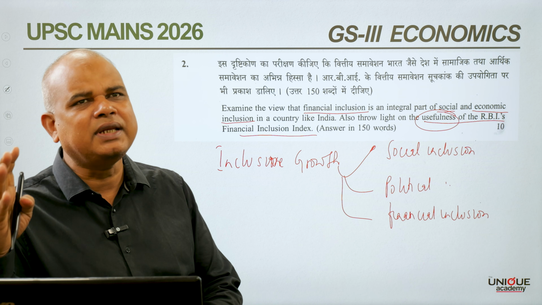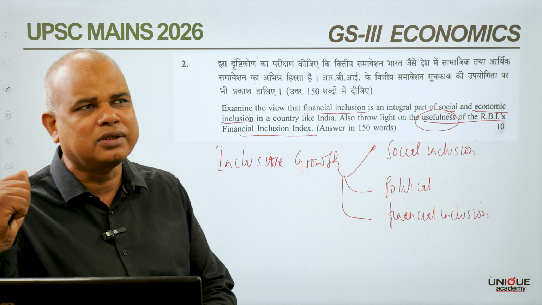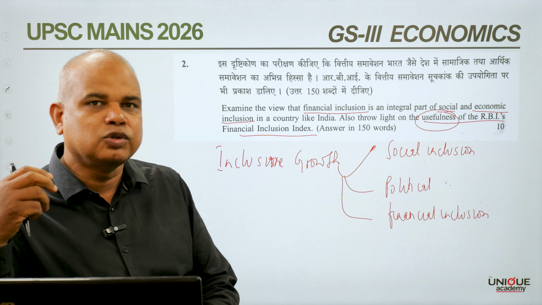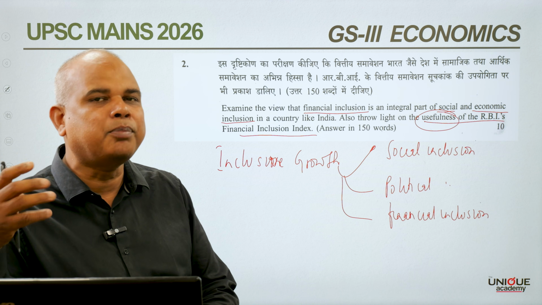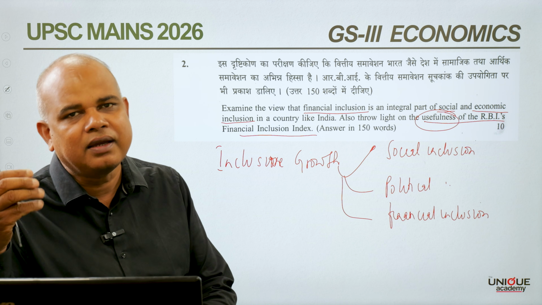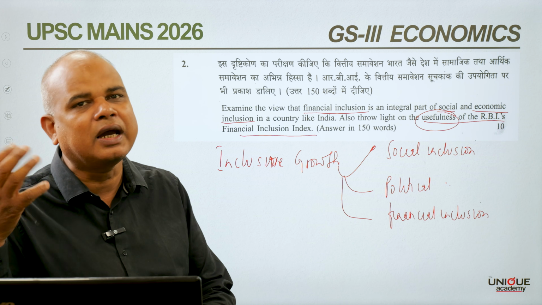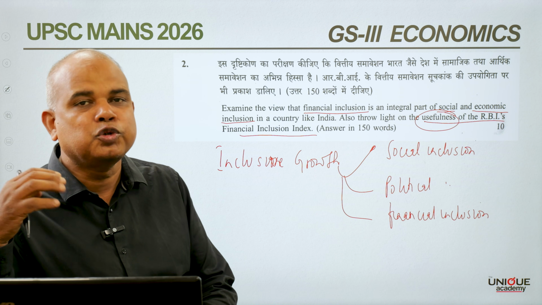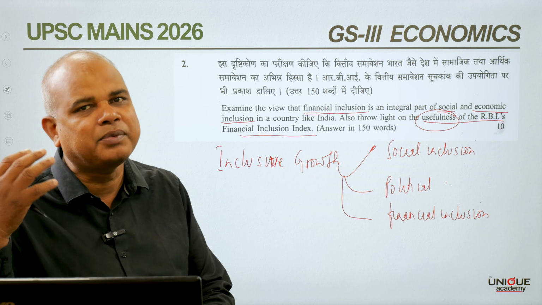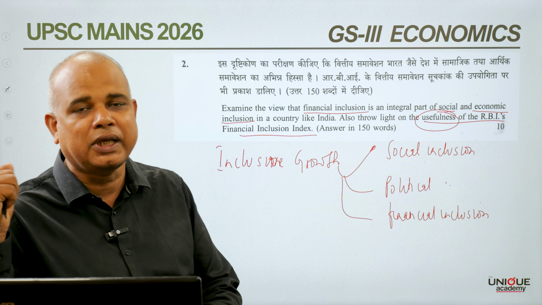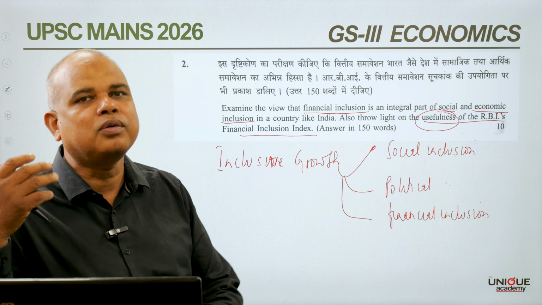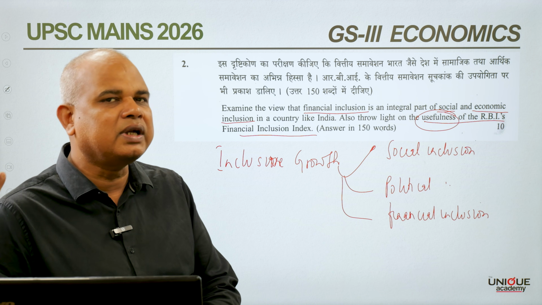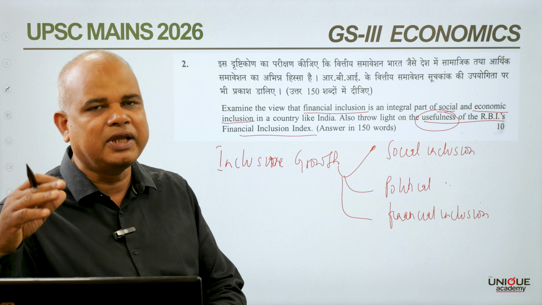Financial inclusion simply means that there is a larger section of the population which is not part of formal financial services. If you talk about these unbanked populations, most of the time they do lending and borrowing from unorganized moneylenders, and they charge very excessive and high rates of interest. In a country like India, when we are thinking of a $5 trillion economy and a larger part of the population is unbanked, we may not be able to attain inclusiveness. So in order to attain inclusiveness, financial inclusion is very, very important.